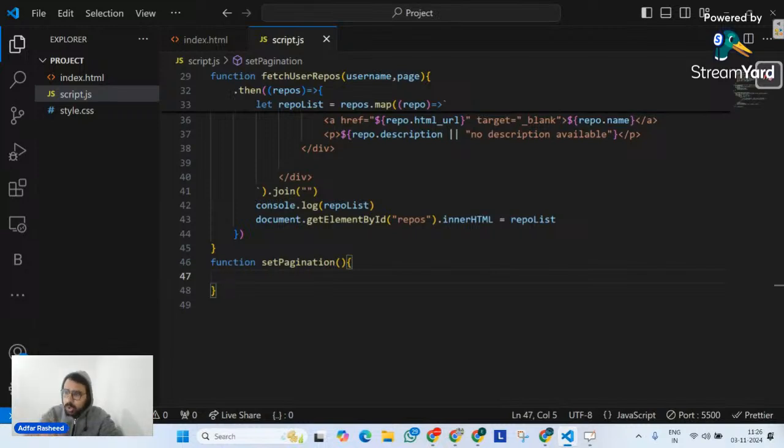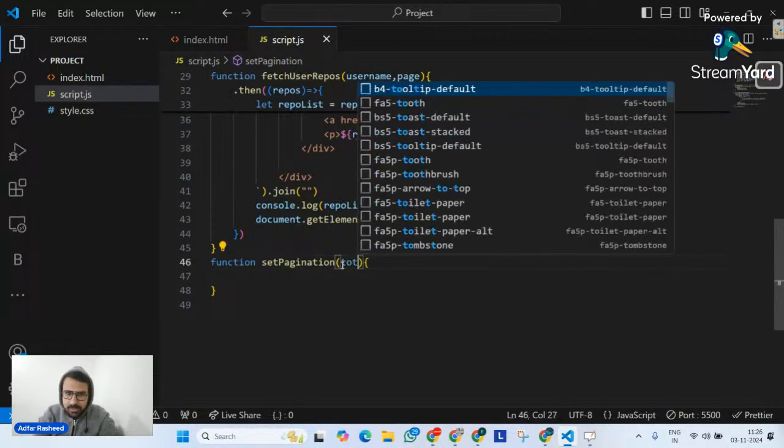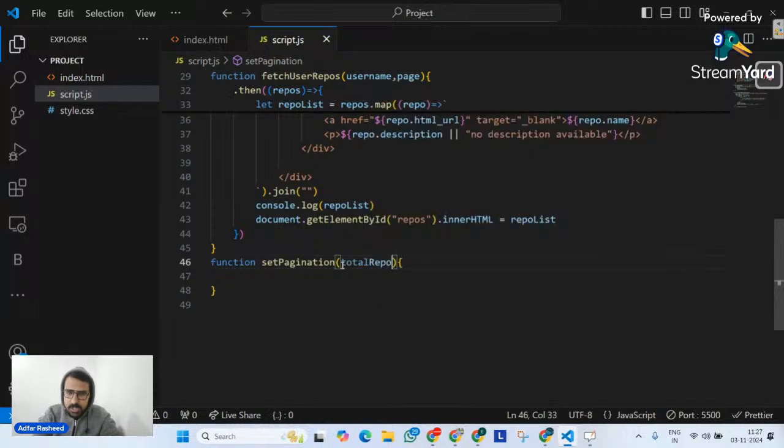I know the total repositories that I have depend on the data that I'm going to fetch. For example, at first, he has 78 total repositories. At the same time, if I talk about Ankit, he had only 12. Similarly, so on and so forth. But right now, let's set up a static design. So I will define an argument called totalRepos, and over here I will statically set totalRepos equal to 78, which is my case.